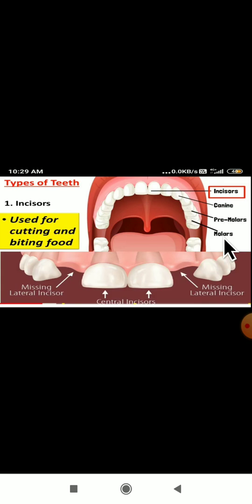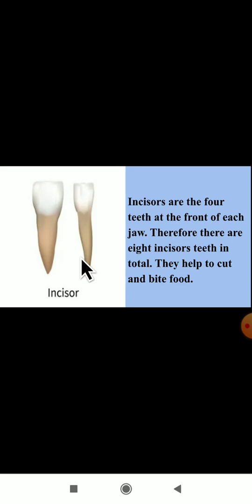And what are the uses of these teeth, we have also studied in our previous video class. I hope you have studied. So here I am doing the revision for you. Just concentrate and listen properly. So incisors are used for cutting and biting of food.